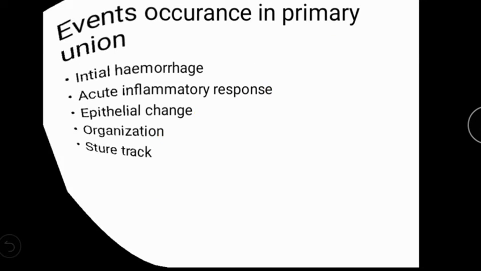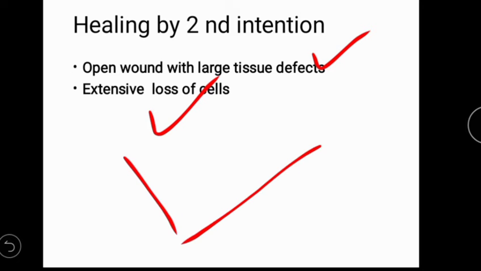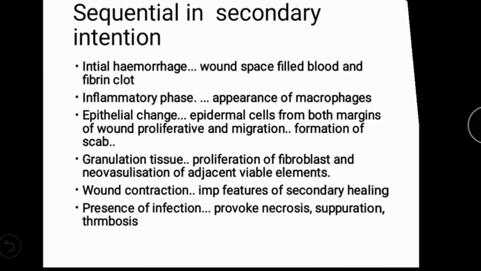Suture tract we discussed. Now we go towards healing by the second intention. There are also three things, mainly open wounds. The condition for the second intention is that the wound is open and there is extensive tissue loss. Then what phases will happen? First, it is the same as the first intention.